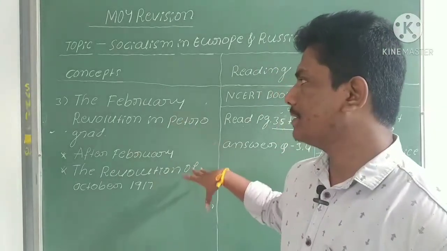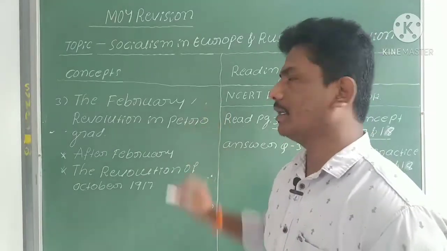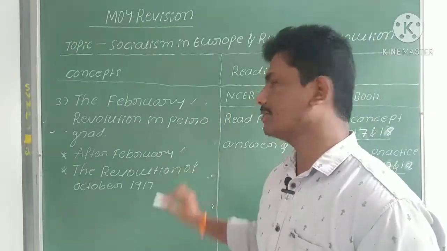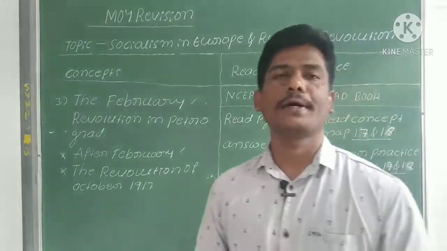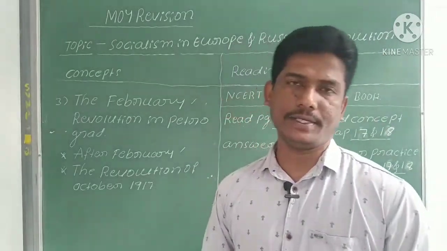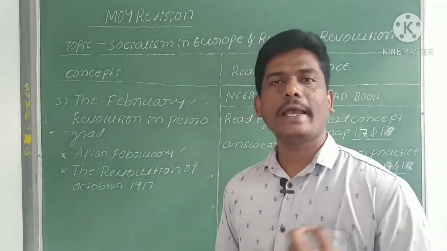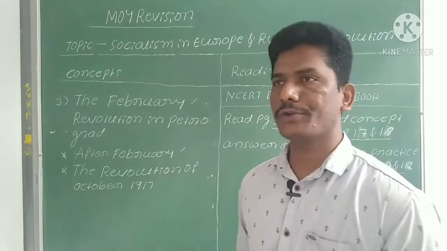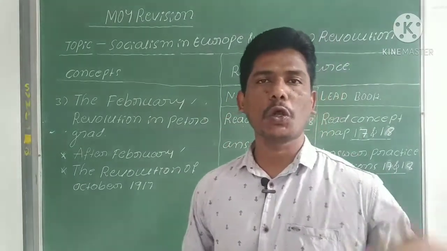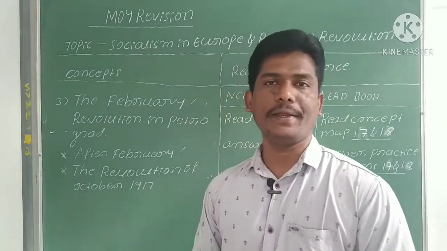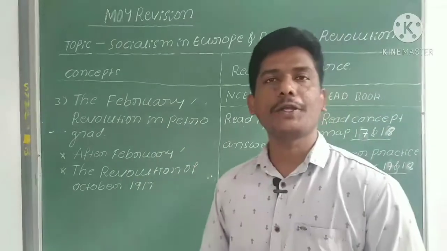In those pages we have to concentrate more on the February Revolution, and after the February Revolution, the Russian Revolution of October 1917. Now I will briefly explain this concept. After that you have to read your NCERT textbook along with the Lead supplementary book. So now let us see the February Revolution in Petrograd.